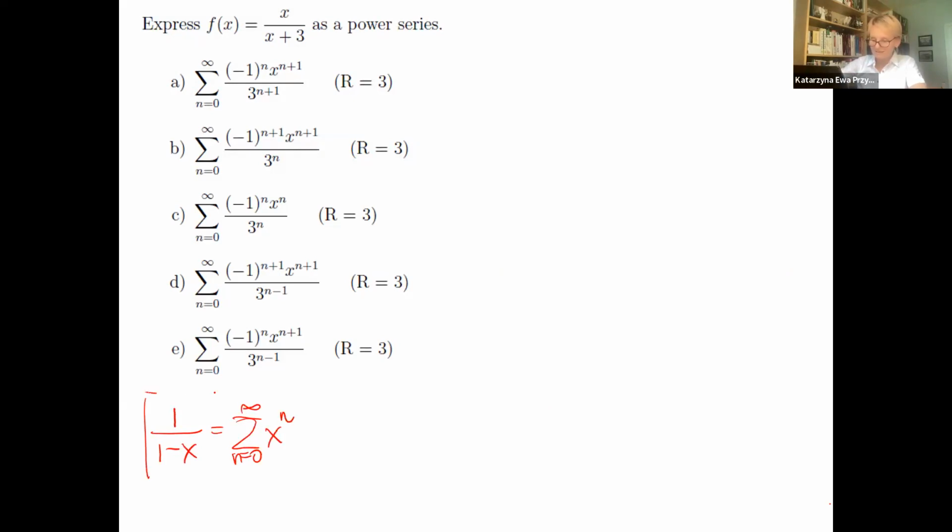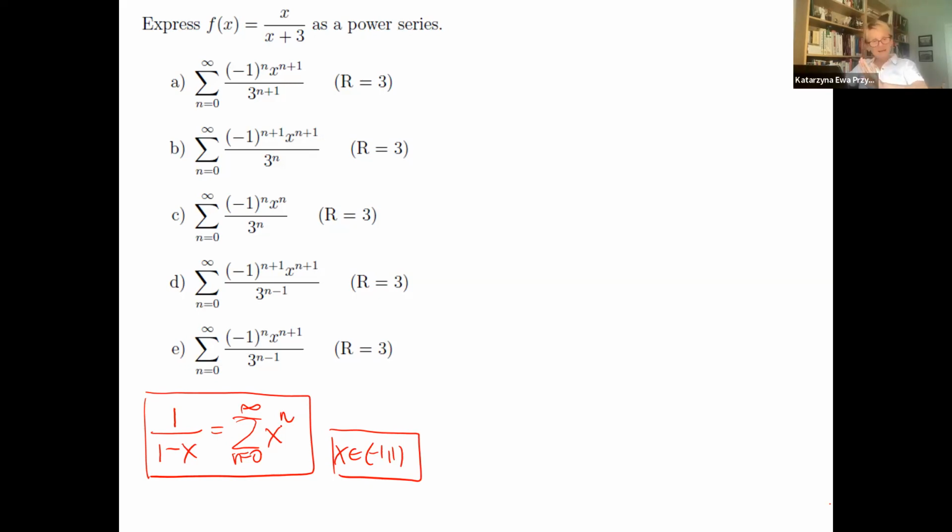This is important: this formula only works when x is between -1 and 1. Center 0, radius 1, like the geometric series. We remember the common ratio must be between -1 and 1 for convergence.